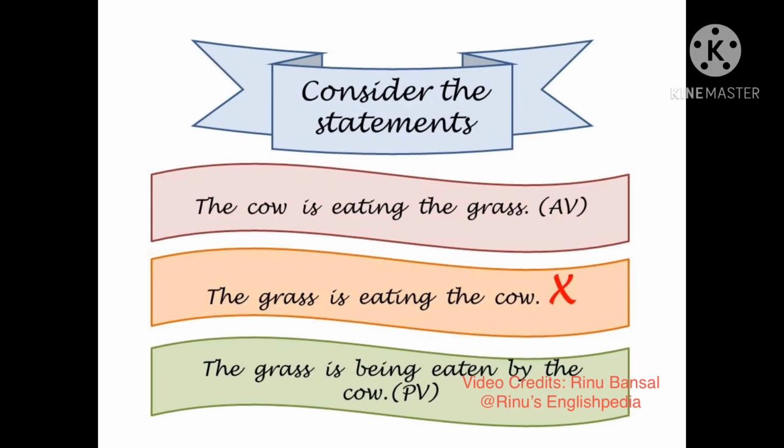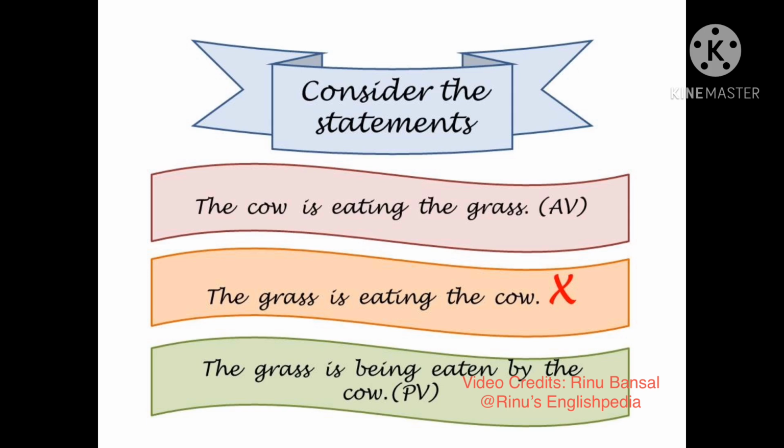After studying the first rule, let us now consider the statements given. The first statement is that the cow is eating the grass. If we simply follow the first rule, then the sentence becomes the grass is eating the cow. Is this a correct sentence? Does it have any meaning? Obviously, the answer is no. Therefore, the right answer is the grass is being eaten by the cow.